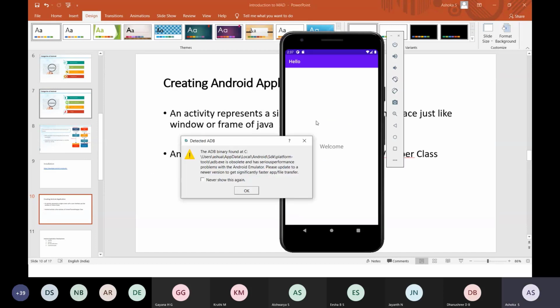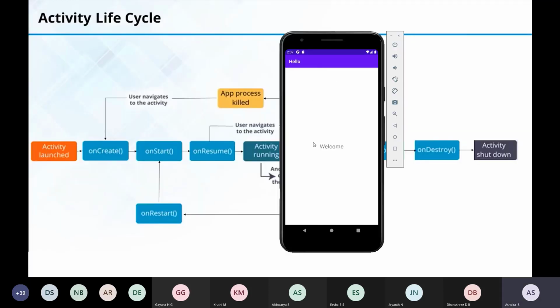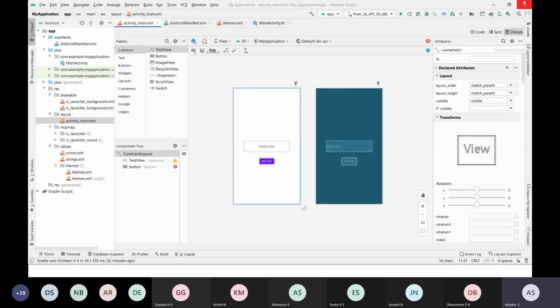Can you see here? This is the launcher. This is the emulator where our application will run. We created an application, hello, where we displayed "Hello KSSCM". Actually, I ran a different program. Wait, I'll run this.